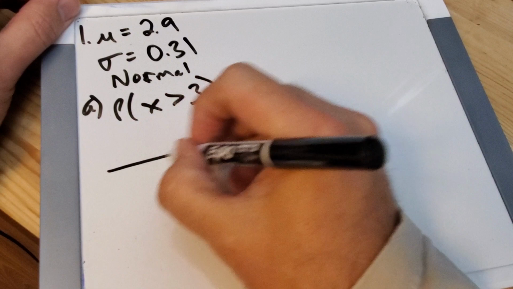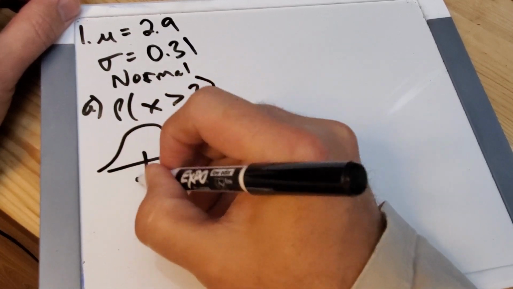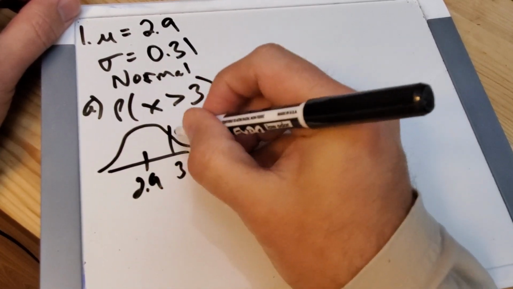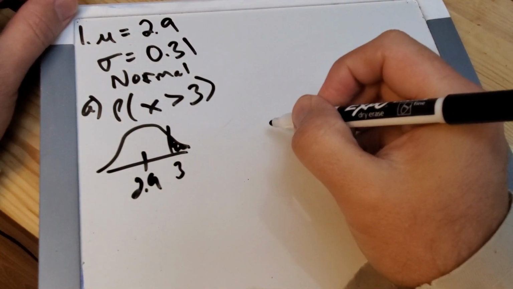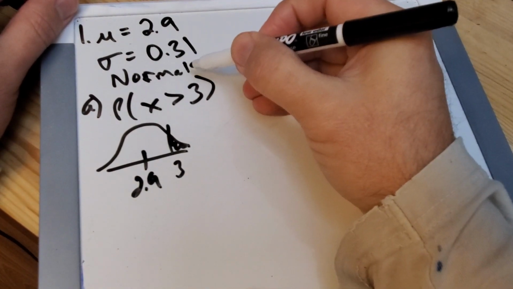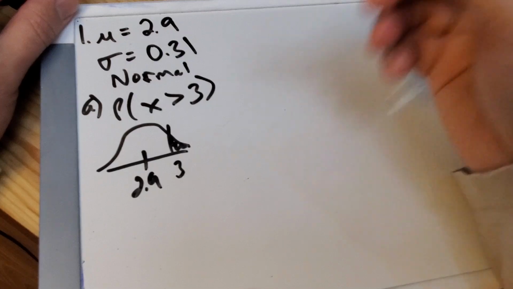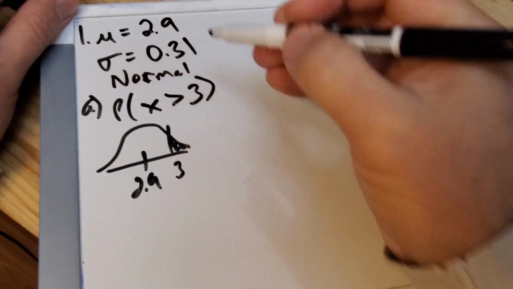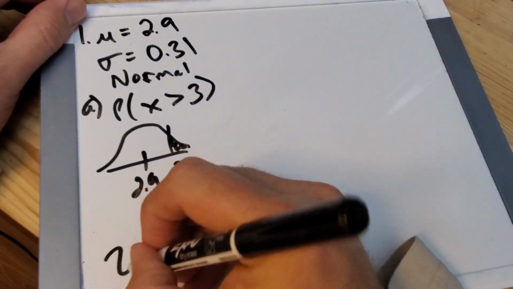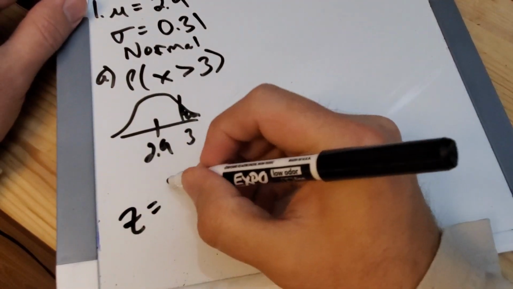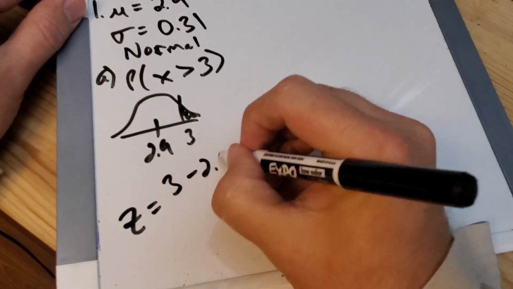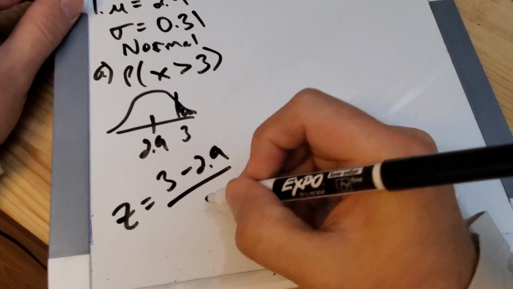I know it's normal. I can draw the picture. I can put the mean in the middle, put my little 3 over here, and I want to know greater than 3. It's normal already, so I don't need n greater than 30. I know the standard deviation for individuals, so I can make a z-score out of this, right? Somewhere there's a parody of the Mulan thing.